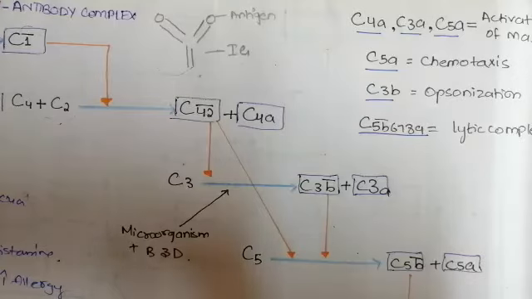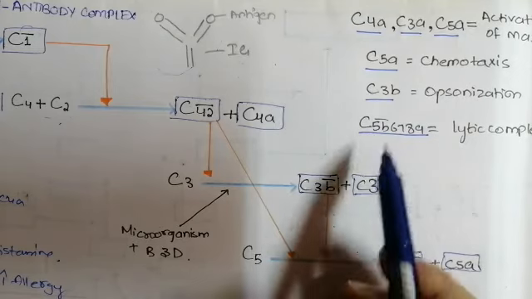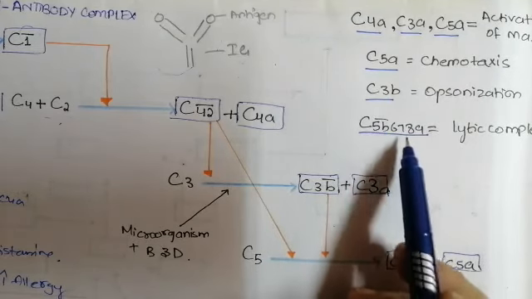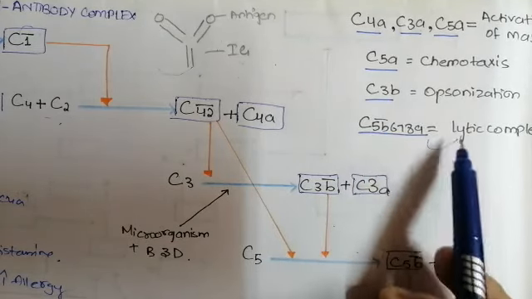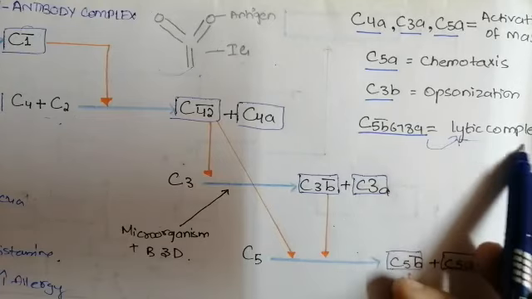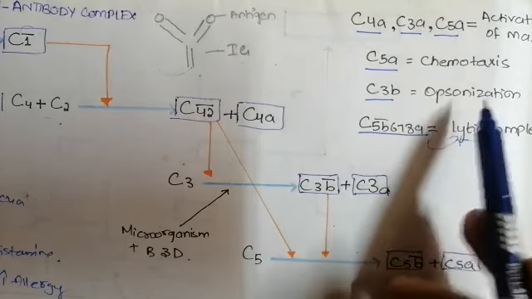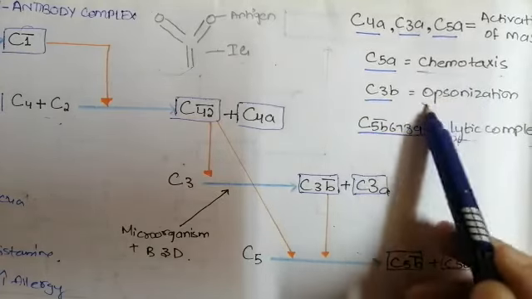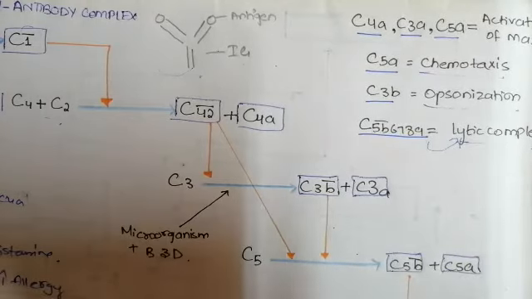Now coming to the C5A, the function of C5A is chemotaxis, while the function of C5B is opsonization, and ultimately at last this whole complex C5B 6, 7, 8, 9 will cause the lysis of the cell, that is forming the lytic complex. So now we are going to discuss what is chemotaxis and what is opsonization and how the lysis of cell occurs.